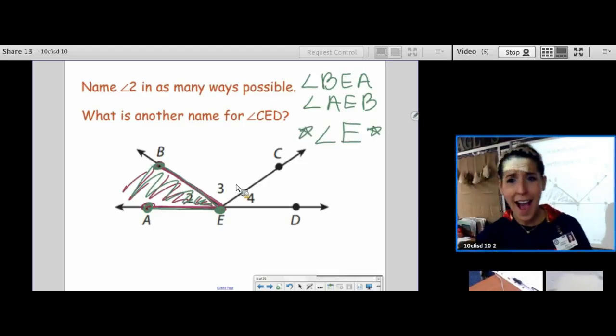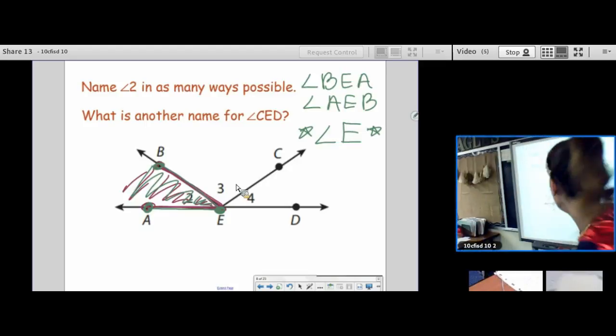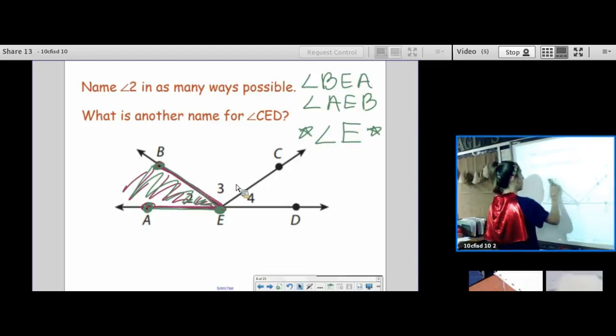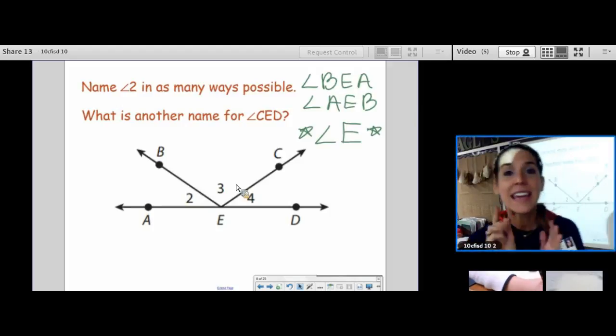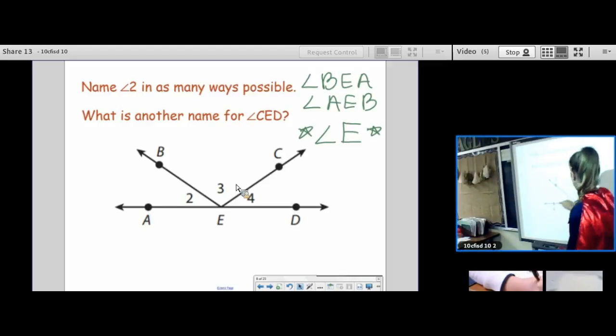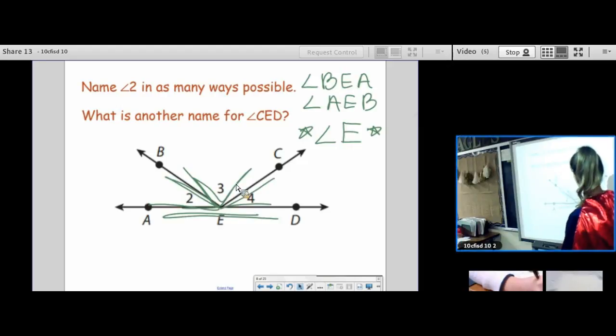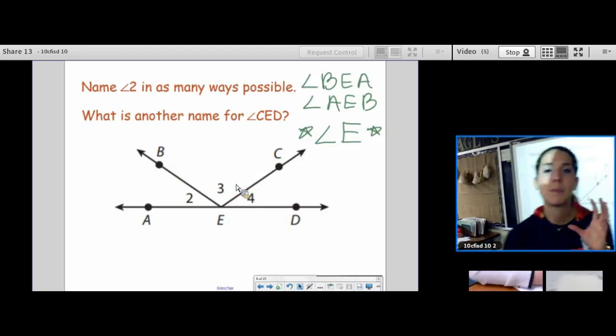On the other slide, I named it angle Y, right? So why can't I name it angle E? Very good. Because in my picture now, unlike the other picture, there's more than one. E is a vertex for more than one angle. E is a vertex for this angle, and this angle, and this angle, and this straight angle. It's also a vertex for this angle. So it's a vertex for like 8 different angles. So I'm not being specific enough.